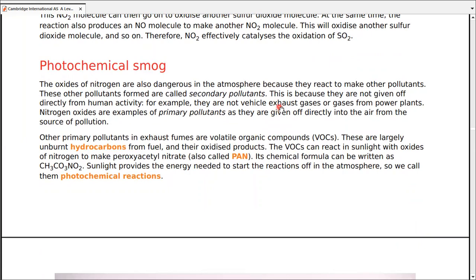Photochemical smogs are also a part of the problem, and the reason for photochemical smog is NOx, or oxides of nitrogen. Now, these pollutants, which react to make other pollutants in the atmosphere, are commonly known as secondary pollutants. This is because they're not given off directly from human activity. For example, they're not vehicle exhaust gases or gases from power plants. Nitrogen oxides are an example of primary pollutants. They're given off directly into the air by the source of pollution.